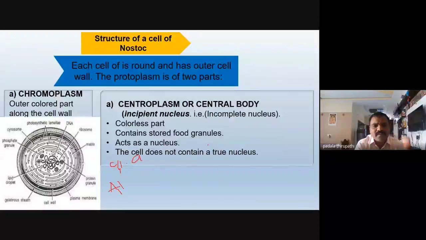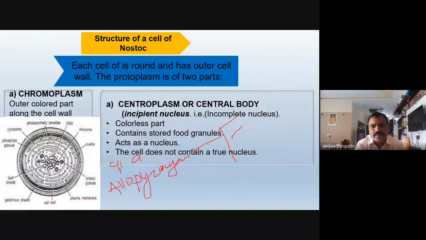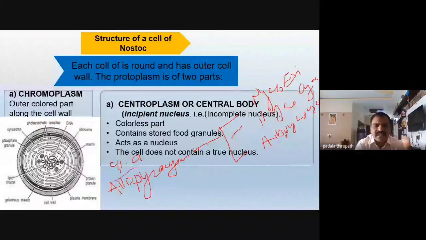What are phycobilins? These phycobilins are divided into three: phycoerythrin, phycocyanin, and allophycocyanin.